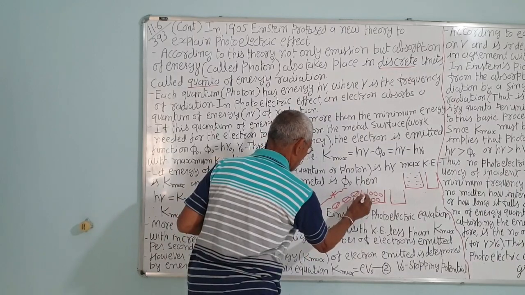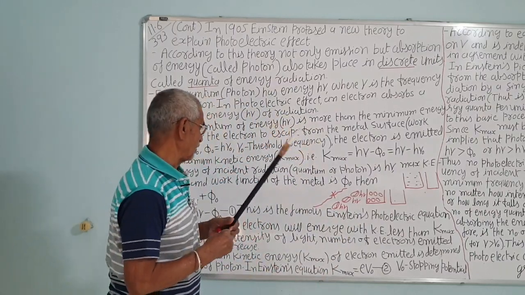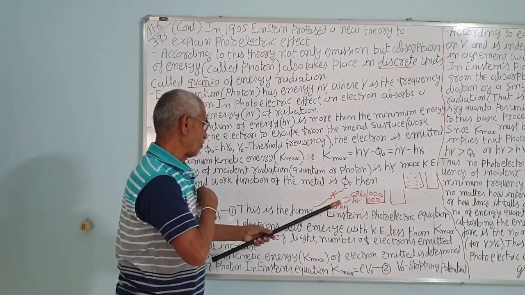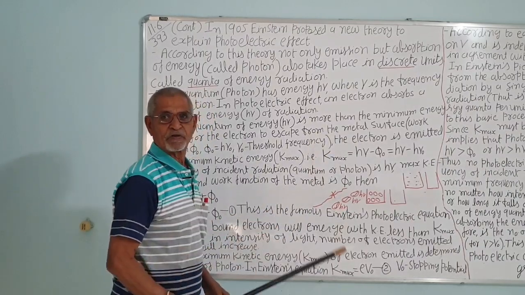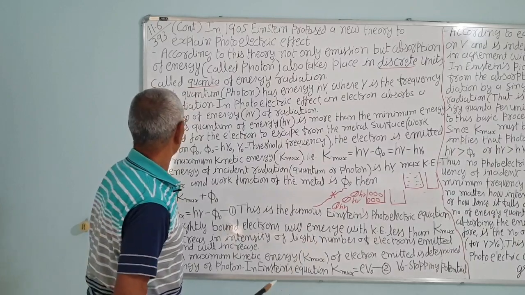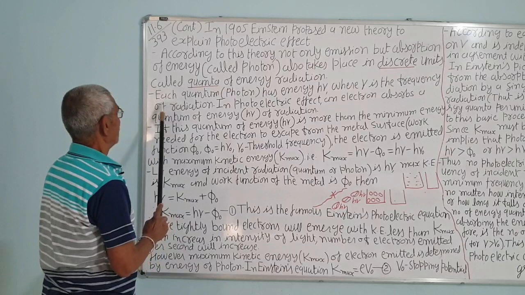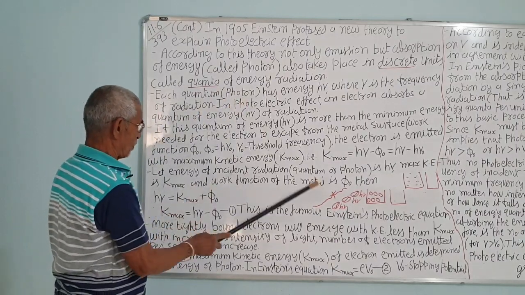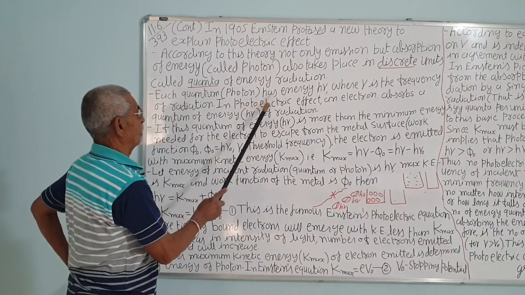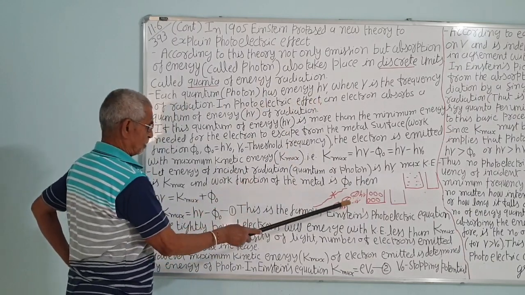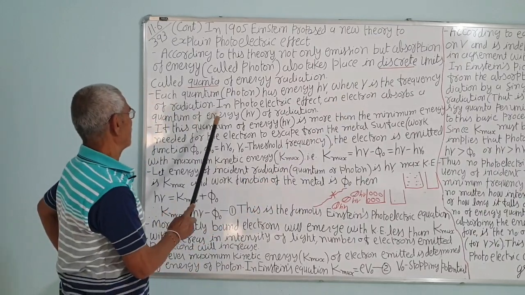And if the wavelength is the same, all photons have the same energy. This is also h nu, this is also h nu. There is no change in the energy. h is the Planck constant, nu is the frequency. If the wavelength is the same, the frequency will be the same. Color is also the same, color depends on the wavelength. Each quantum, that is photon, we call it photon or quanta. Each photon has energy h nu, where nu is the frequency of the radiation.